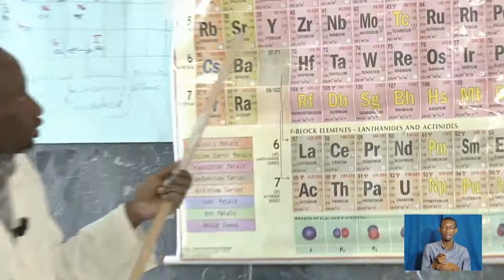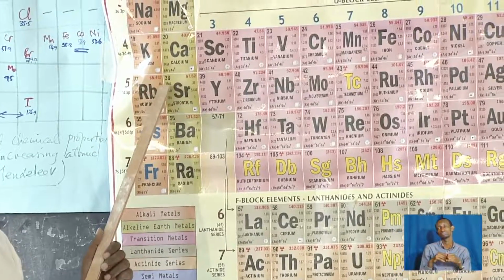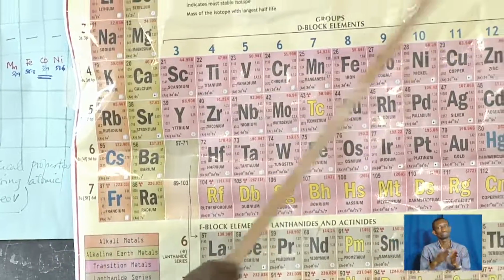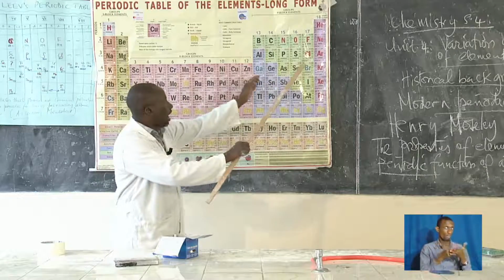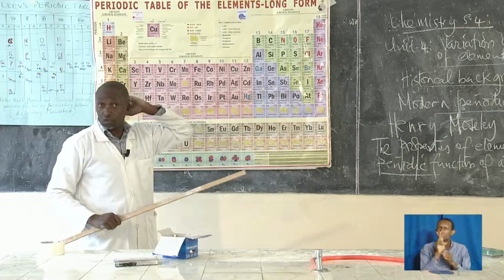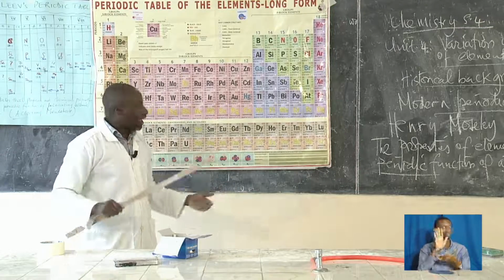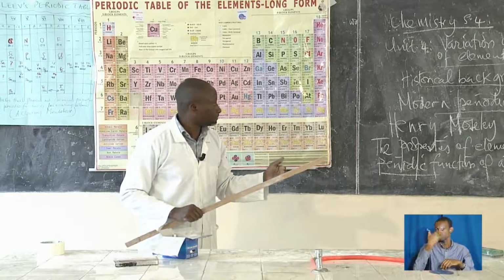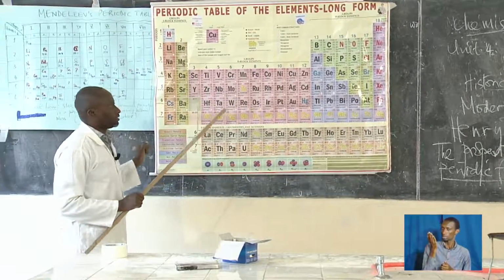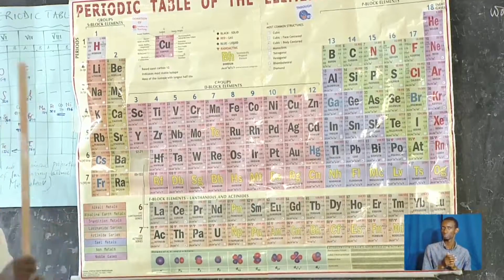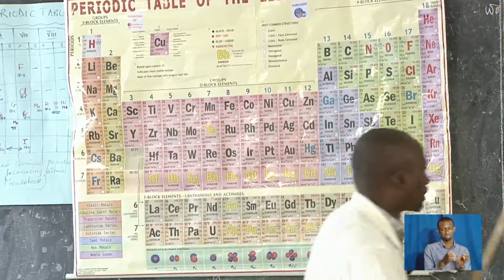Now, coming back to the periodic table, these elements are all in increasing atomic number. Before we look at how we can determine that, this arrangement is divided into blocks.